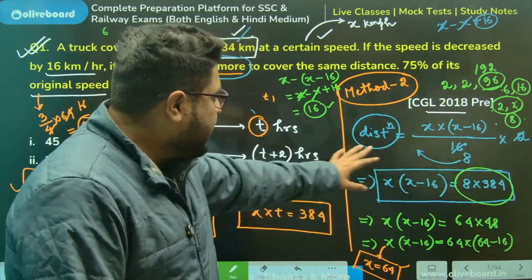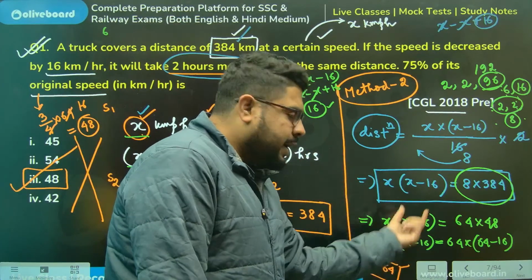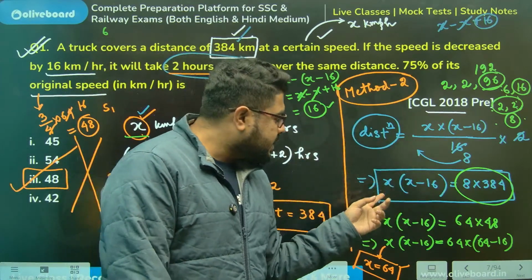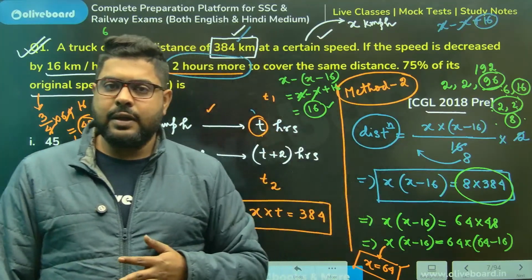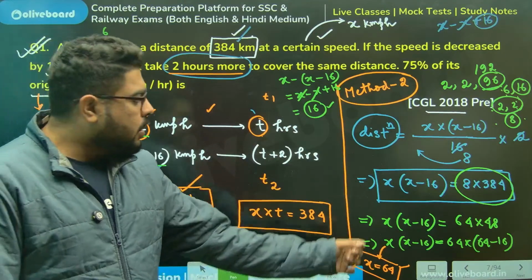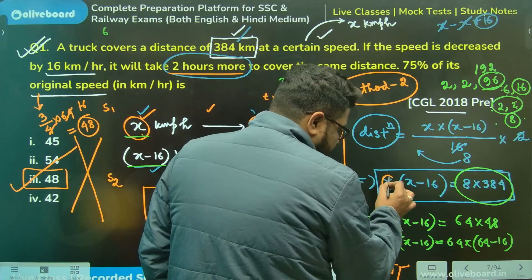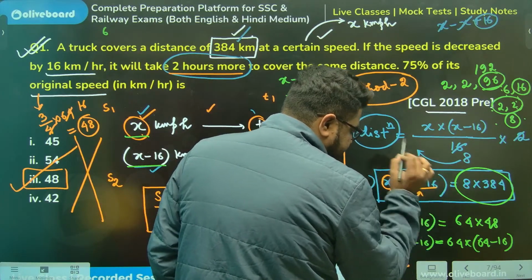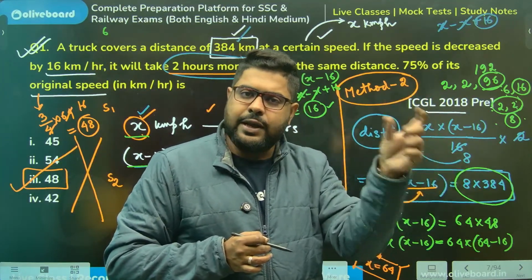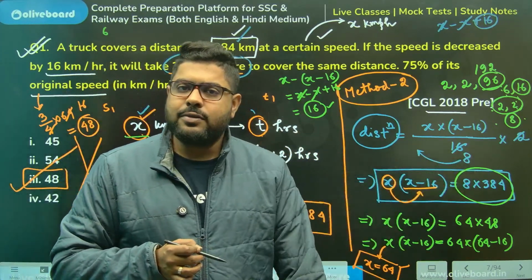So rather than breaking it down, we know the value of x cannot be negative. X has to be positive always, so I only need to figure out the positive value of x. If you know a little bit of quadratic equation, this will give you two roots, one positive, one negative. But x cannot be negative, so I don't need to think about the negative roots. Now, x into something which is 16 less than x. So on the right hand side also, if I can figure out some value into another value which is 16 less than that value, then I can say x is equal to that value.